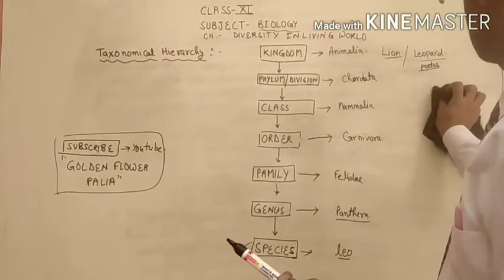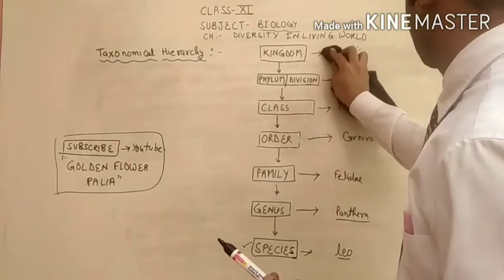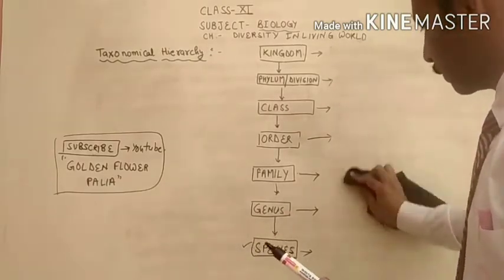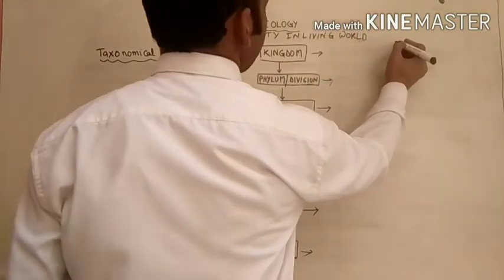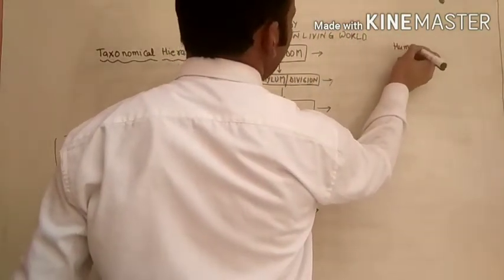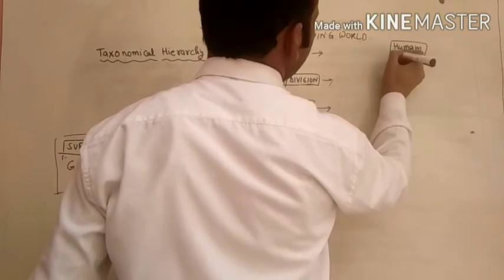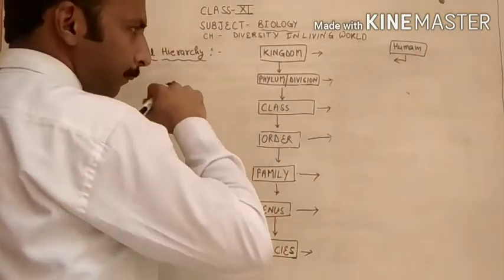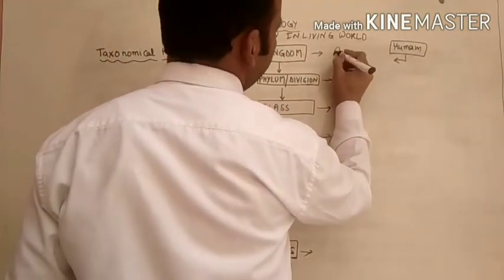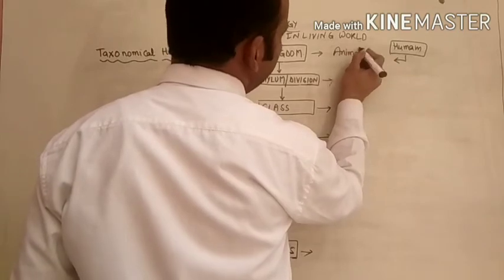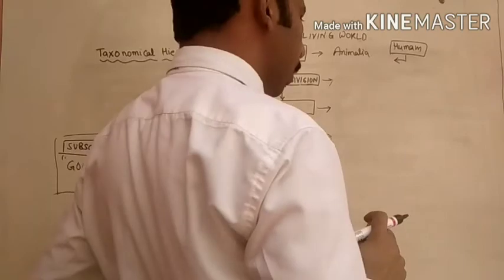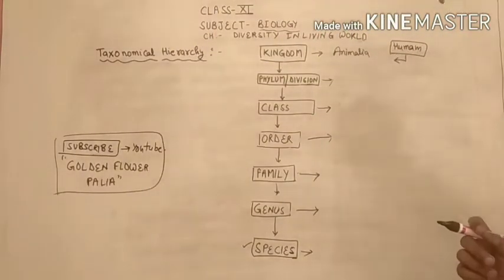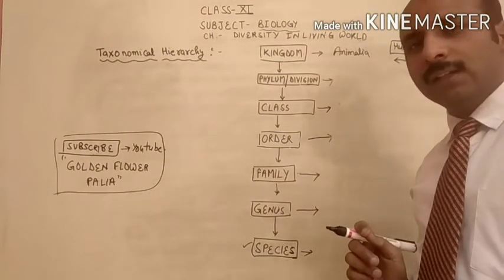Now in the last of this video, I am telling you the classification of human. If you want to give the classification of human, so kingdom Animalia. Don't think that we humans are excluded from the kingdom Animalia. No, we are also included in Animalia.